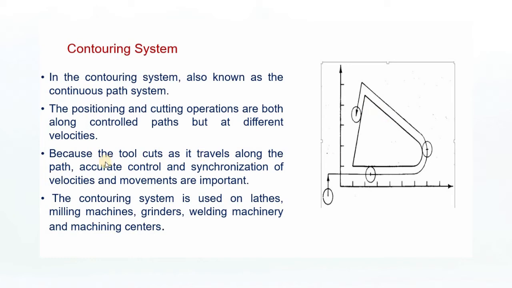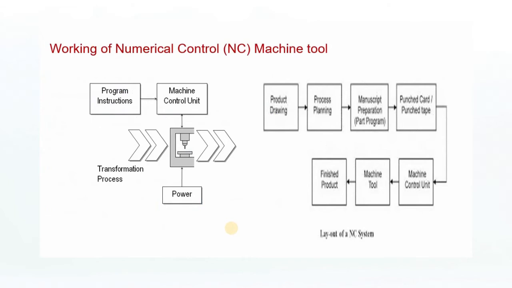Because the tool cuts as it travels along the path, accurate control and synchronization of velocities and movements are important. All the velocities and movements should be controlled and synchronized. The continuous path system is used in lathes, milling machines, grinders, welding machines and various other machining centers.